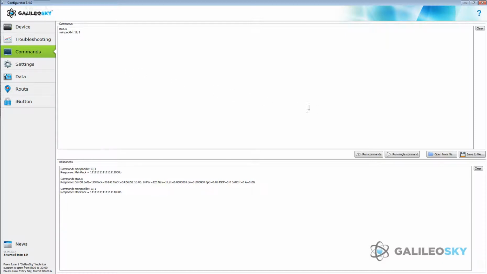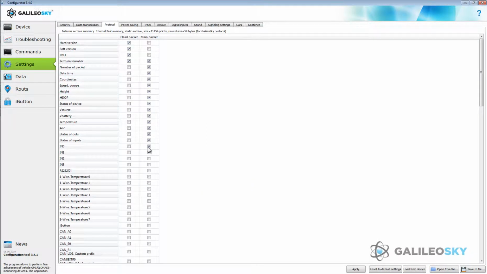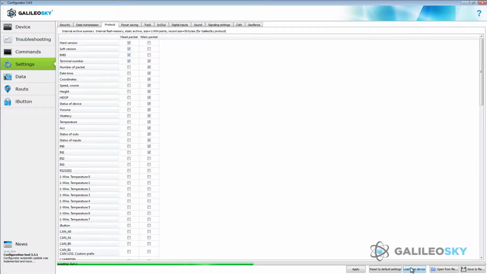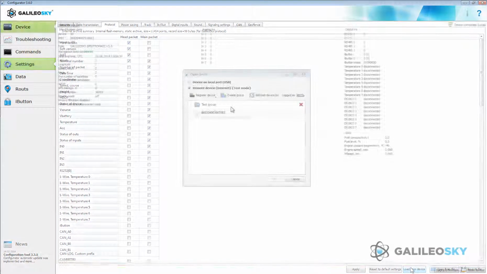Note that applying the settings can take from some tens of minutes till some hours, depending on the quality of communication channel. That's why when you change a small number of parameters, use single commands. You will waste less time and get the same result.